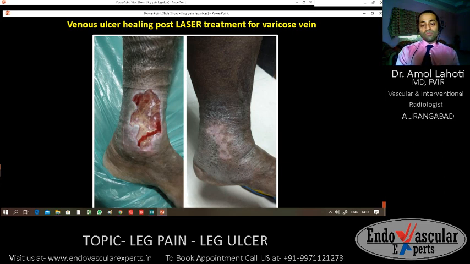Post laser therapy, within 1 month, the wound completely healed. His pigmentation and swelling went away slowly. At 3 months follow-up, the patient's limb was completely normal like before.